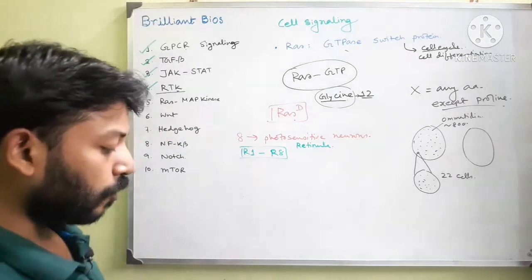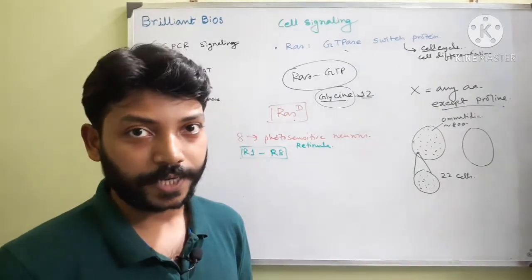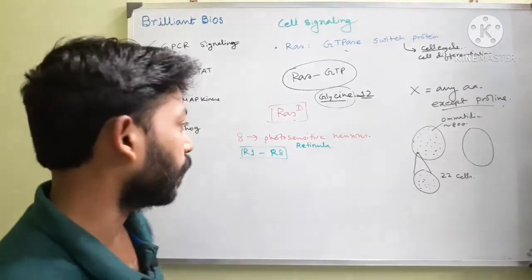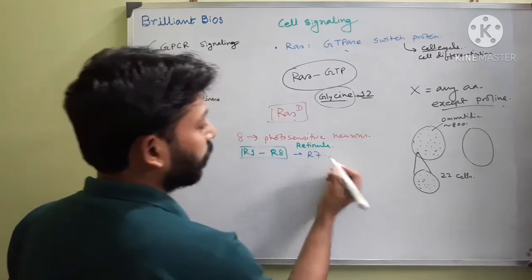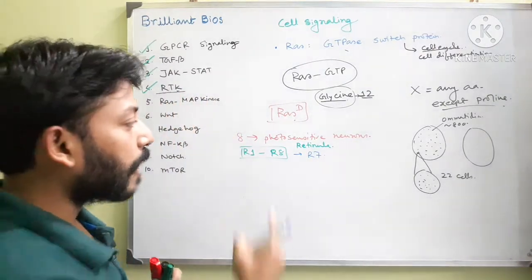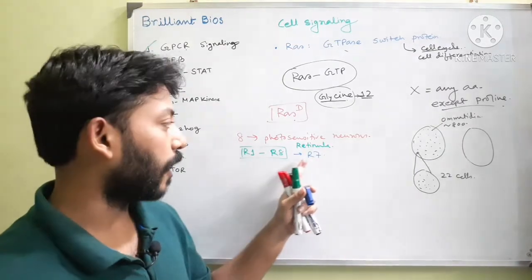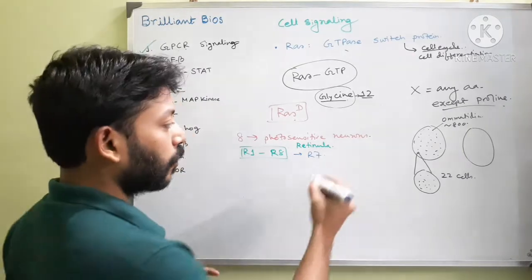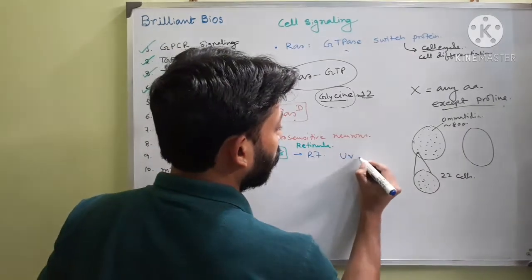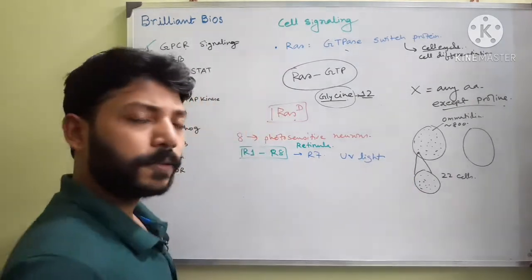Among R1 to R8, there is a special cell that helped scientists discover the RAS-MAP kinase pathway. Its name is R7. This R7 cell is very important among the 8 retinula because R7 helps in the detection of UV light in normal Drosophila.